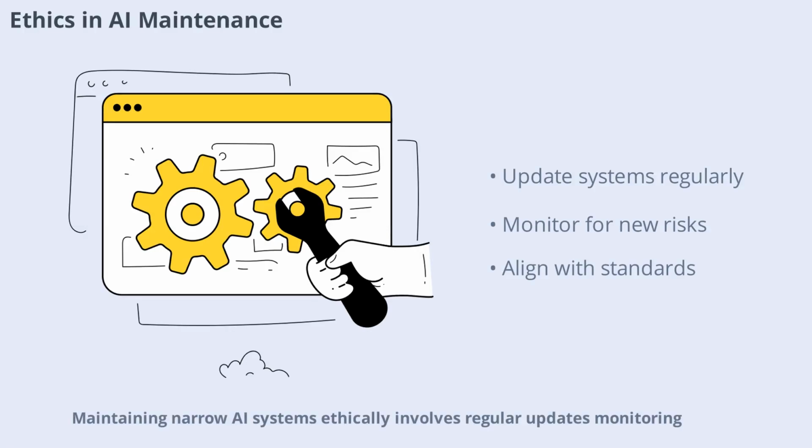Maintaining narrow AI systems ethically involves regular updates, monitoring, and addressing emerging risks. Maintenance teams must be vigilant about changes in data, evolving threats, and shifting societal expectations. Ethical maintenance ensures that AI systems remain safe, effective, and aligned with ethical standards over time.